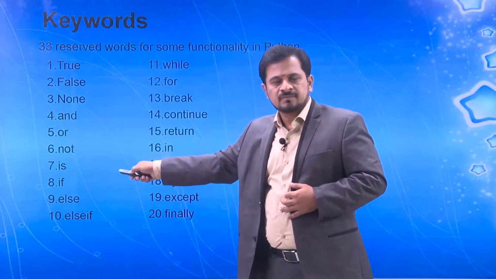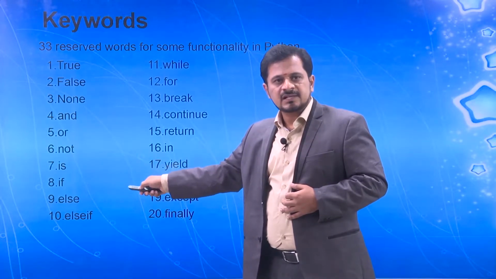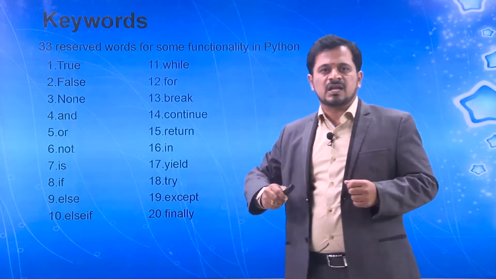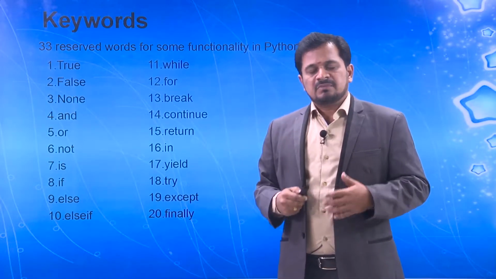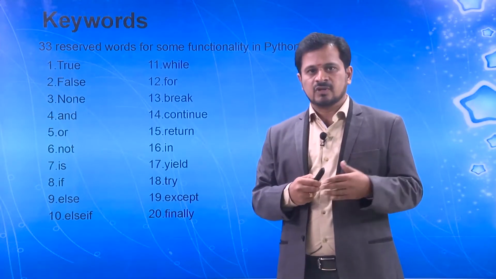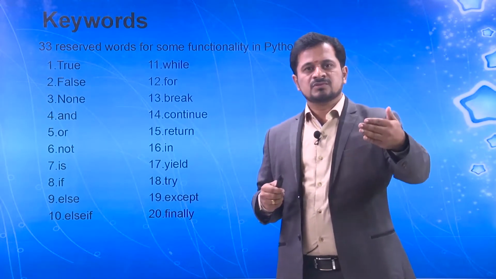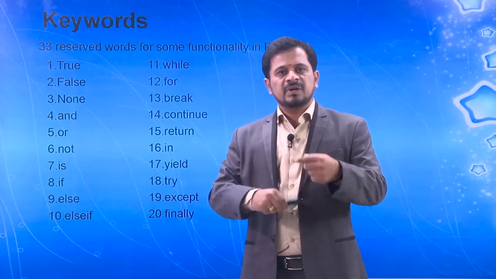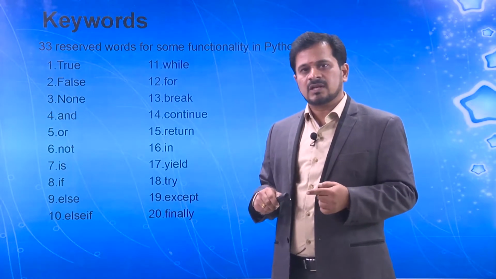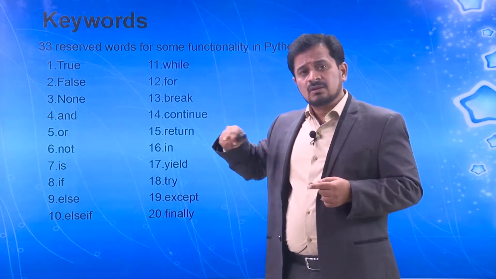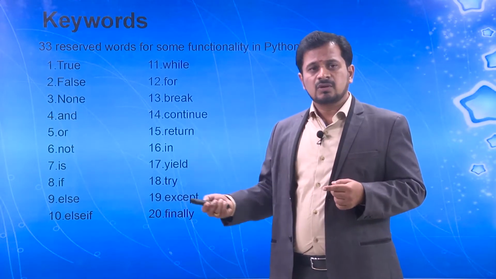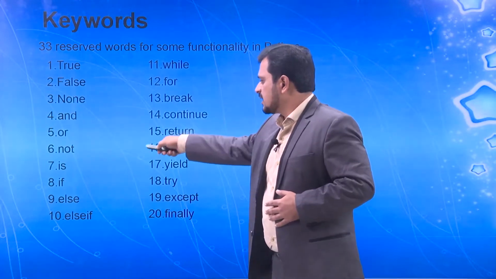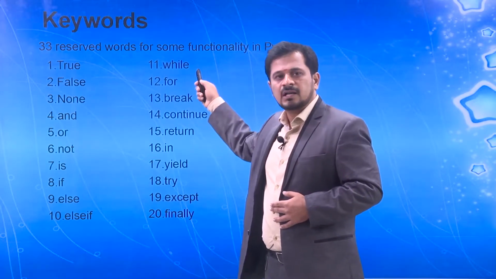And then is, and then if, else, elif, while, for. These are all the looping and conditional functionality. During my program, if I want to check a condition, I may use an if and else condition. If I need to repeatedly execute operations, I can use for loops also. In the next few classes, we are going to discuss the different loops. During those concepts, we will clearly understand how if, else, elif, while, and for loops work.